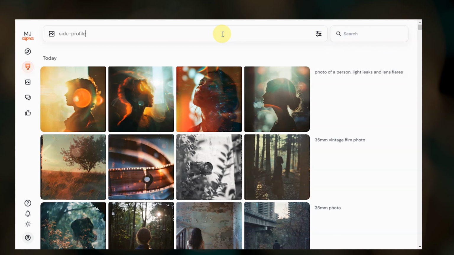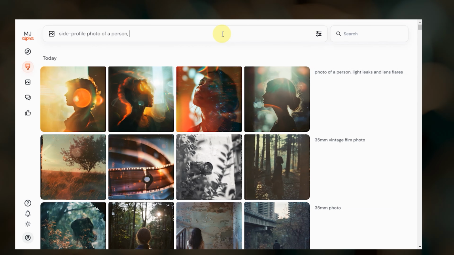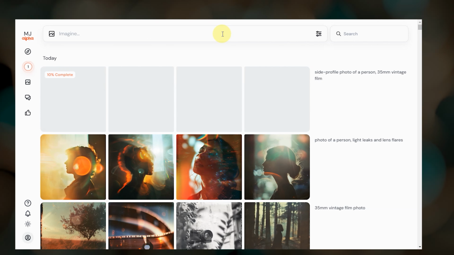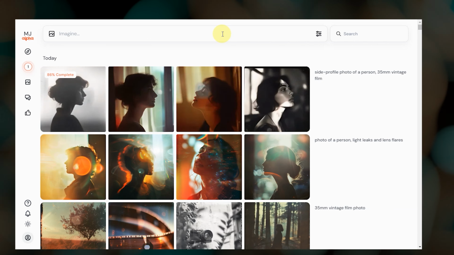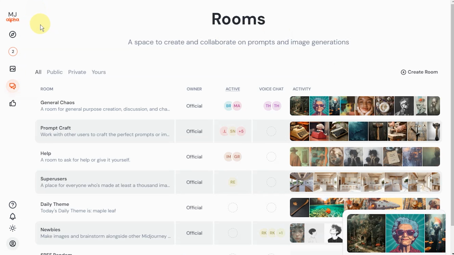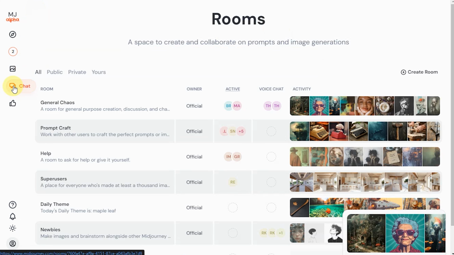Midjourney continued to open up the alpha website to more users, lowering the image requirement to 100 by mid-May. Those with alpha website access could also use the new web creation rooms, allowing people to create together in a way similar to Discord channels.